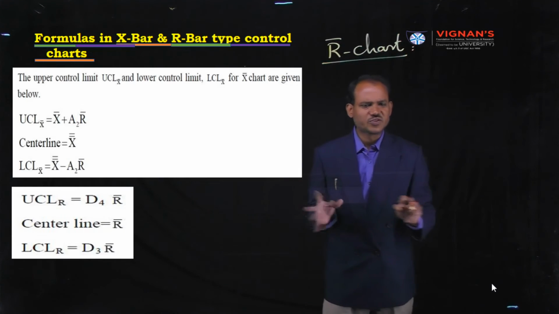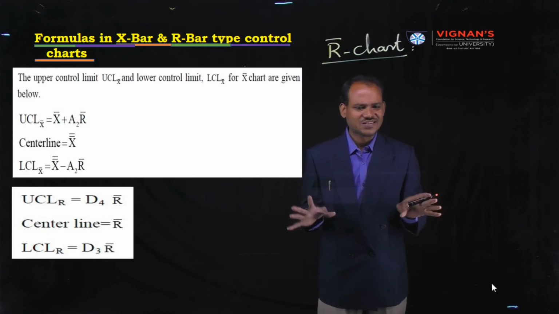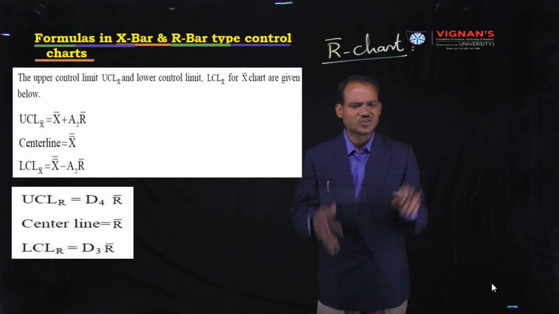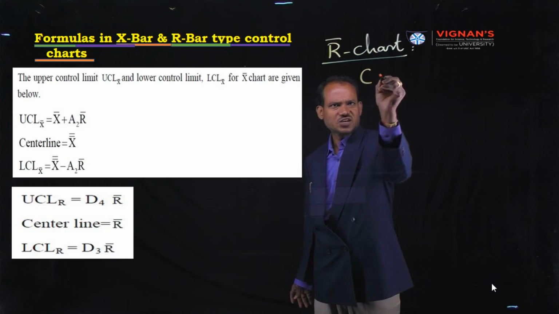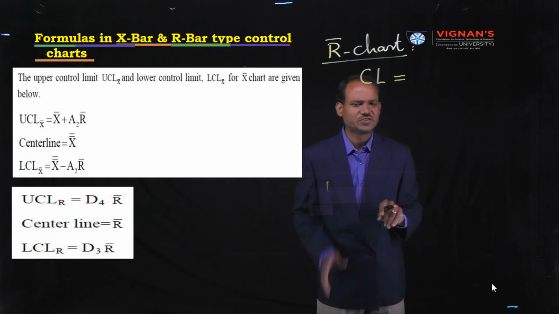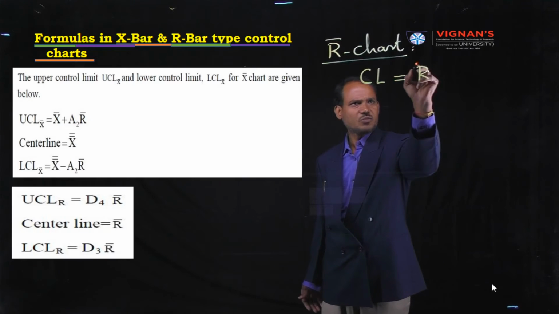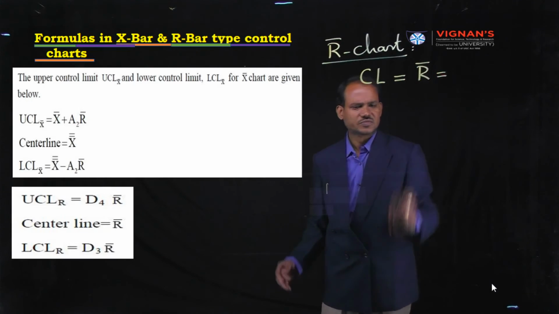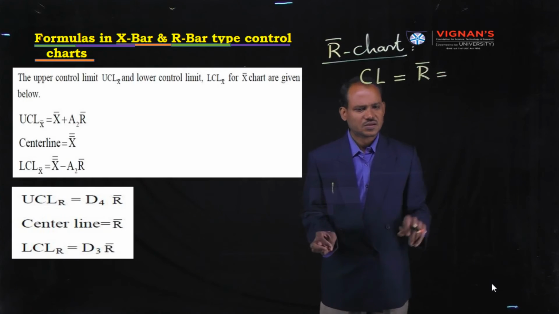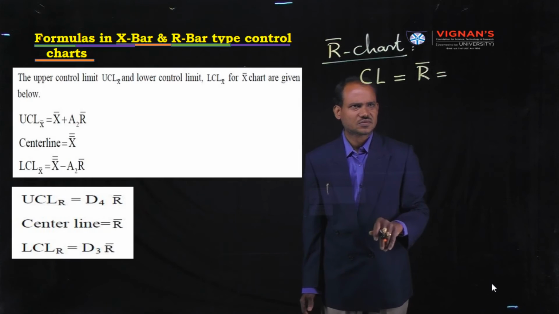Now we are going to observe the formulas used for construction of R chart, that means range chart. In R chart, CL is the center line, which is nothing but R bar, the mean range.